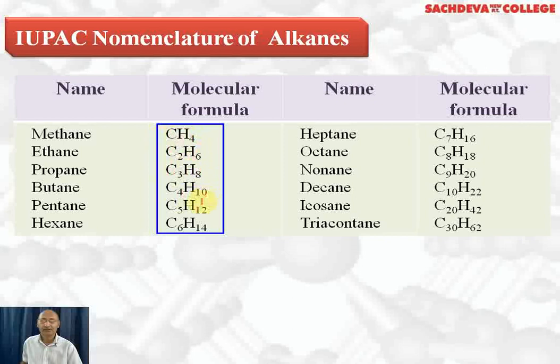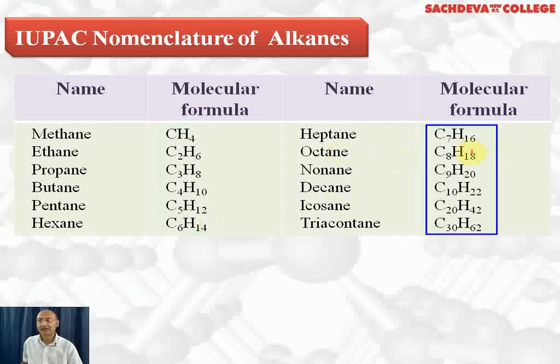By putting 4, C4H10, 5, C5H12, 6, C6H14, 7, C7H16, 8, C8H18, C9H20, C10H22, C20H42, C30H62.